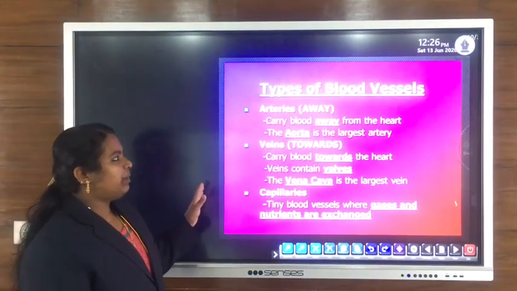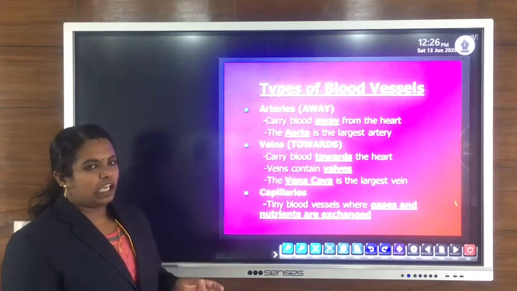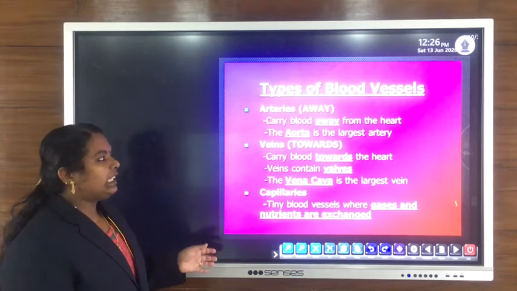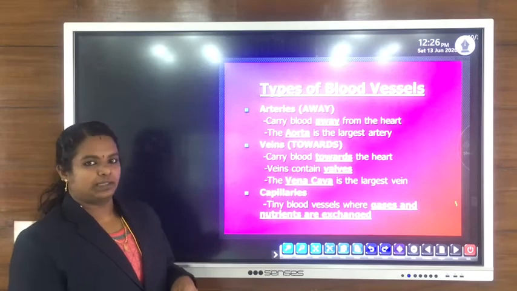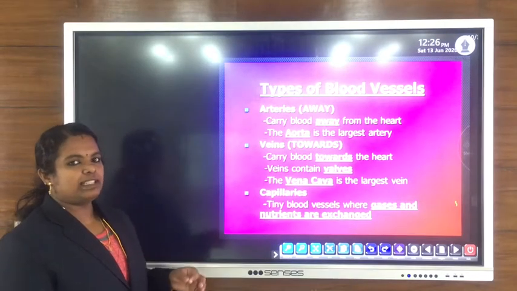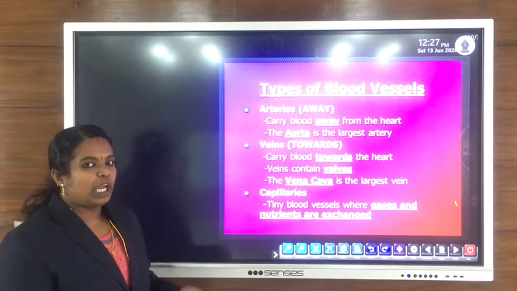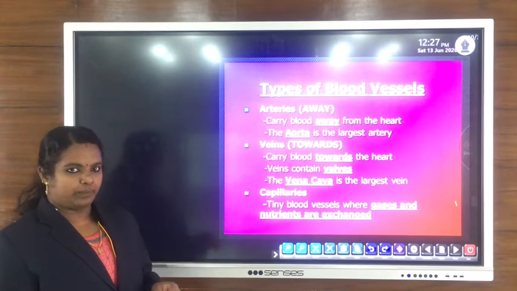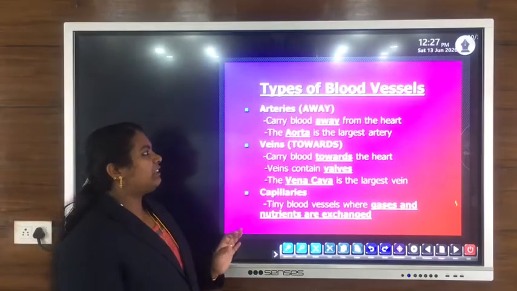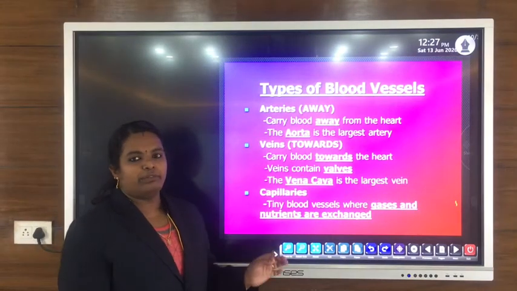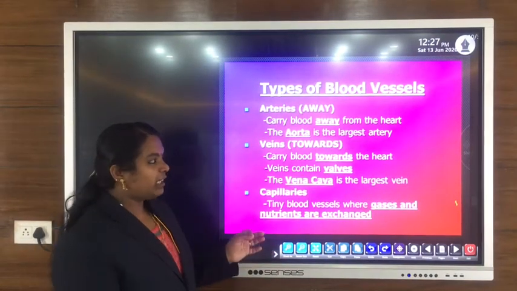Arteries are blood vessels which carry blood away from the heart. Arteries are small tubes which carry blood from the heart to different parts of the body. So the main function of an artery is to carry blood away from the heart.